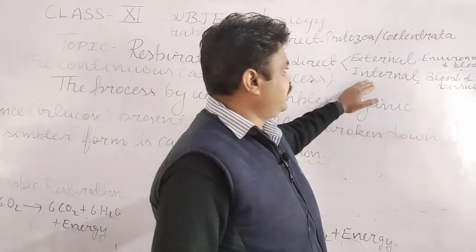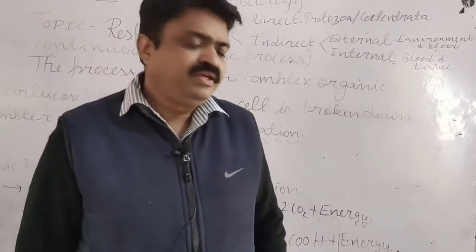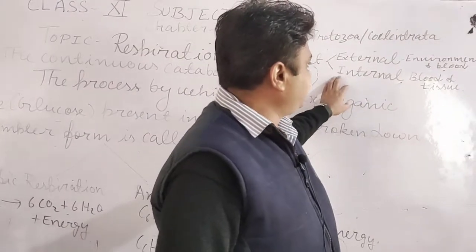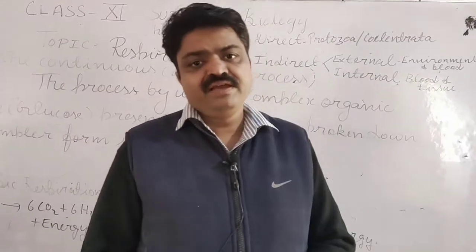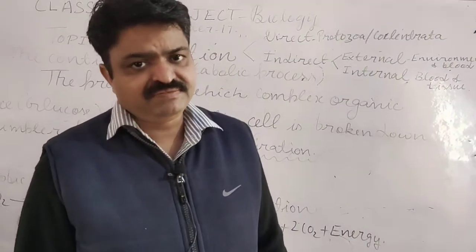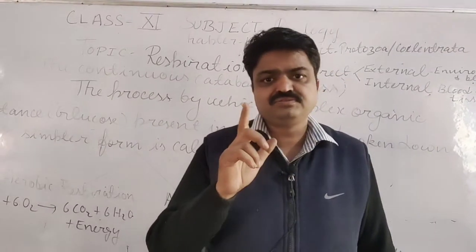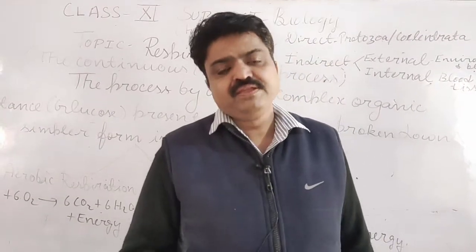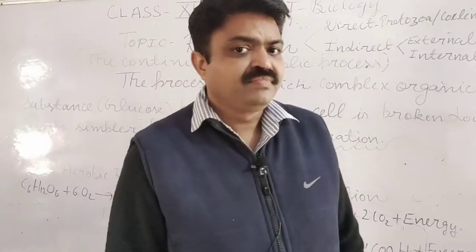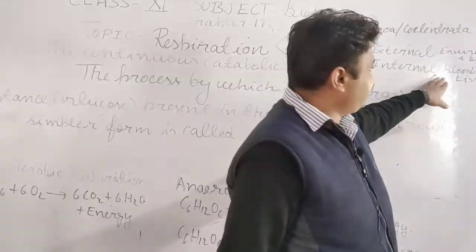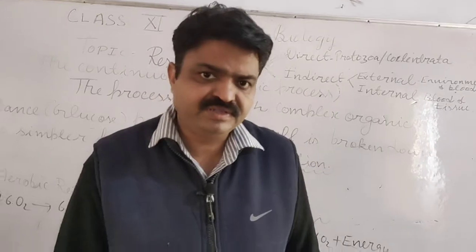Next is internal respiration, found in higher organisms like mammals. In this, they exchange gases via blood and tissues, students. Via blood and tissues means inside the tissues the oxidation of food takes place. So the blood and tissues play a very important role in internal respiration.